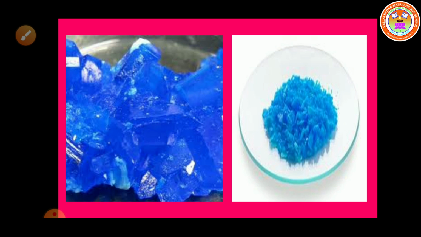Further, the crystals of salts obtained by the process of evaporation are small. The shape of the crystals cannot be seen clearly. So, solid substances are usually purified by the process of crystallization. Large crystals of pure substances can be obtained from their solution by the process of crystallization. So, during this crystallization process, we get crystals from the hot concentrated solution. Crystallization is a method of separation as well as a method of purification.